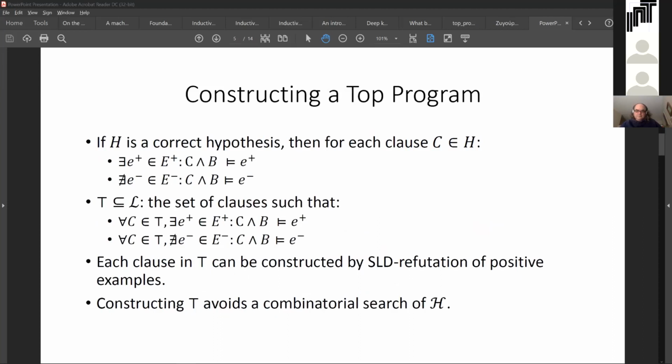To construct the top program, we must construct the set of clauses in correct hypotheses. A correct hypothesis is a set of clauses that entail all of the positive and none of the negative examples, as we saw before, which means that each clause in a correct hypothesis entails at least one positive and exactly 0 negative examples, a property of clauses that we might term clause correctness. The set of clauses with this clause correctness property can be constructed by SLD refutation of positive examples, and so by meta-interpretive learning.